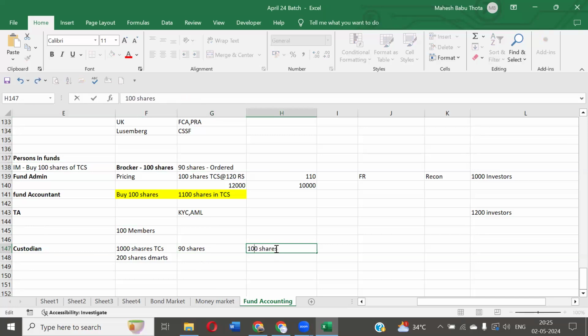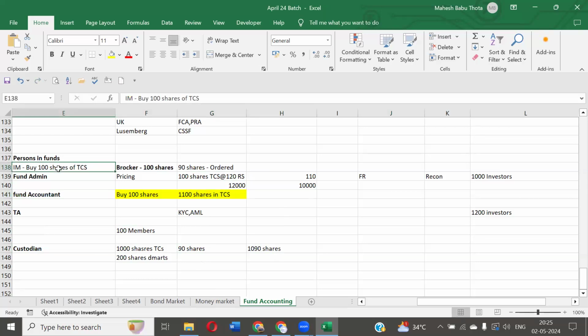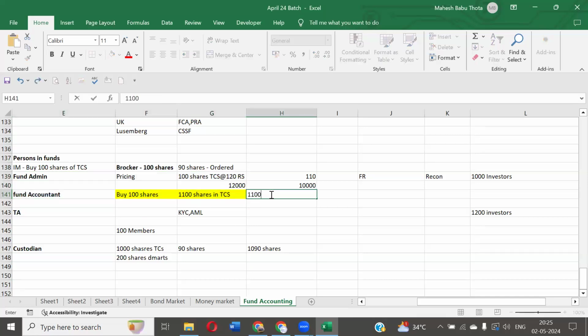But what did we record in fund accounting, the fund team? 100 shares. We recorded 100 shares because investment manager gave the instruction. As per the instruction, I executed the trade. That's it. Again, if I perform the reconciliation, I'll have 1,100 shares in the fund administrator account. On the custodian side, it's showing only 1,090 shares. There is a 10 shares difference. I want to reconcile. How to reconcile this break?